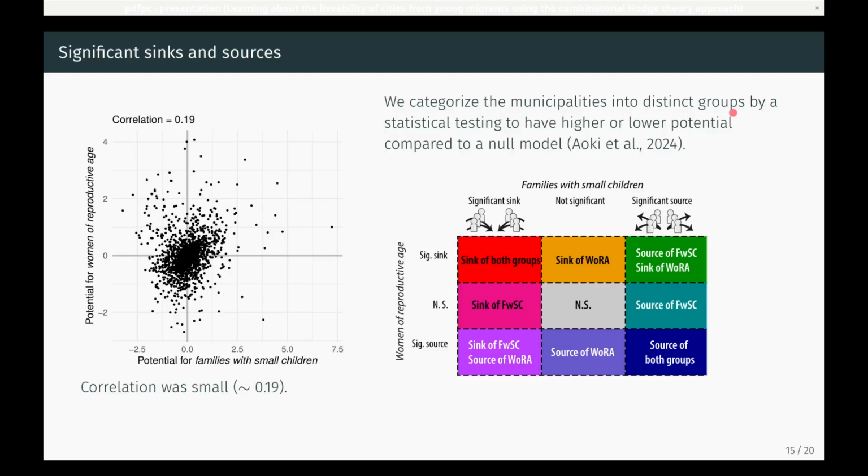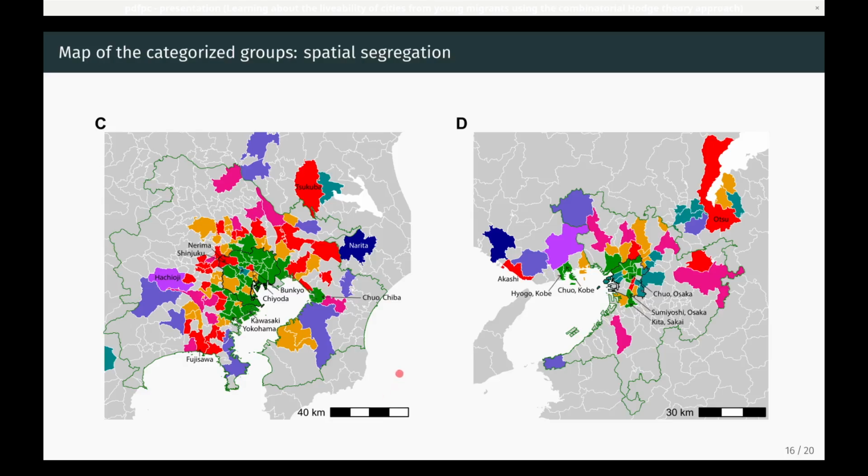We performed the statistical detection of significant sinks and sources of migration flows, which are tested to have a higher or lower potential than a counterfactual null model. There are 3x3 classes: sinks for both groups, sinks for one group only, sources for both, and so on. The color-coded grid on the right of the slide summarizes that taxonomy.